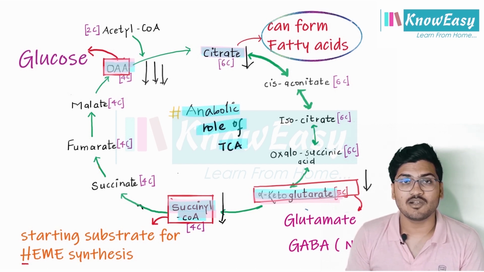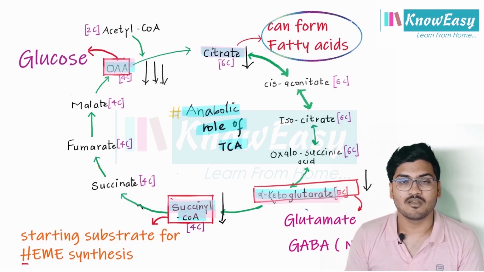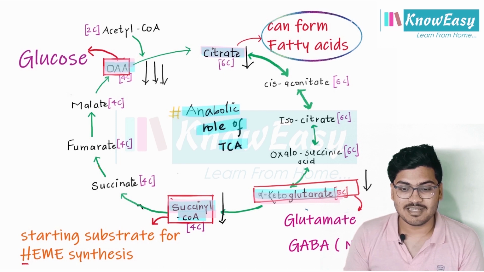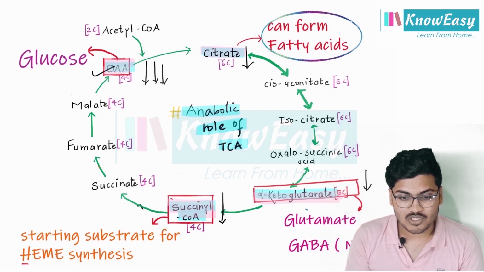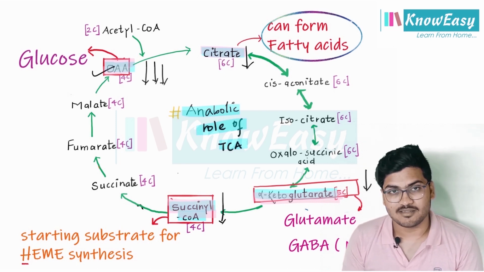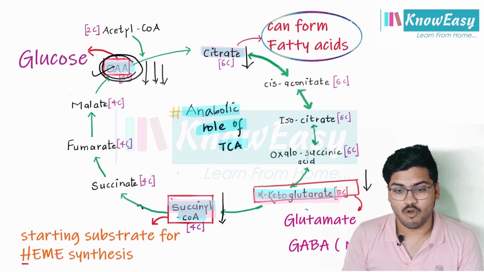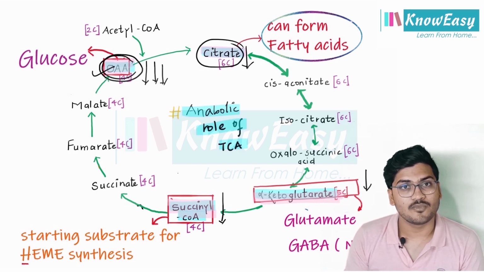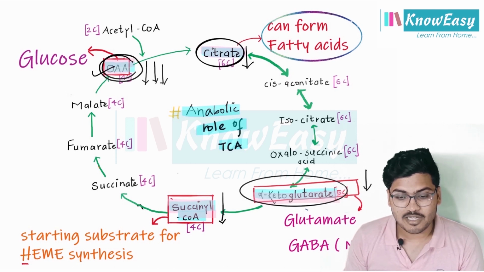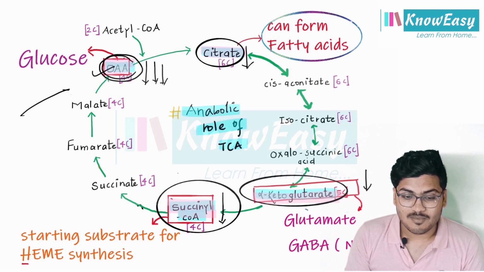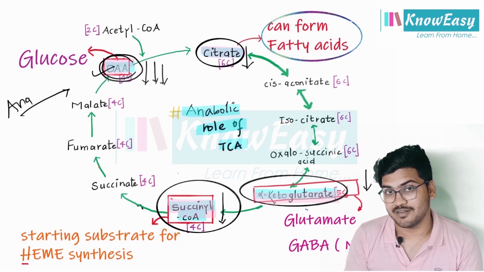Clear? Their quantity will decrease. So for the next coming acetyl-CoA molecules, we don't have these intermediates. We don't have oxaloacetic acid to receive the acetyl-CoA molecule. To fill this used oxaloacetic acid, citrate, alpha ketoglutarate and succinyl-CoA, there are some reactions, and those reactions are called anaplerotic reactions.